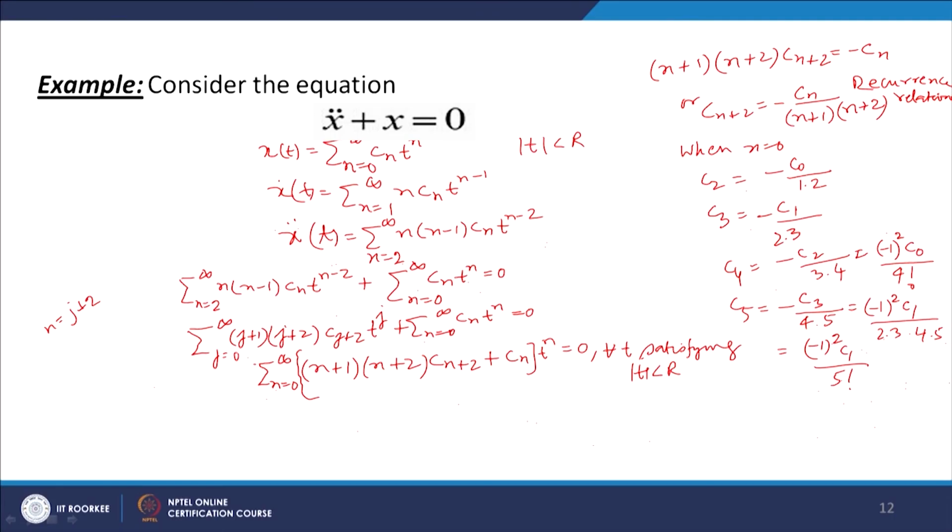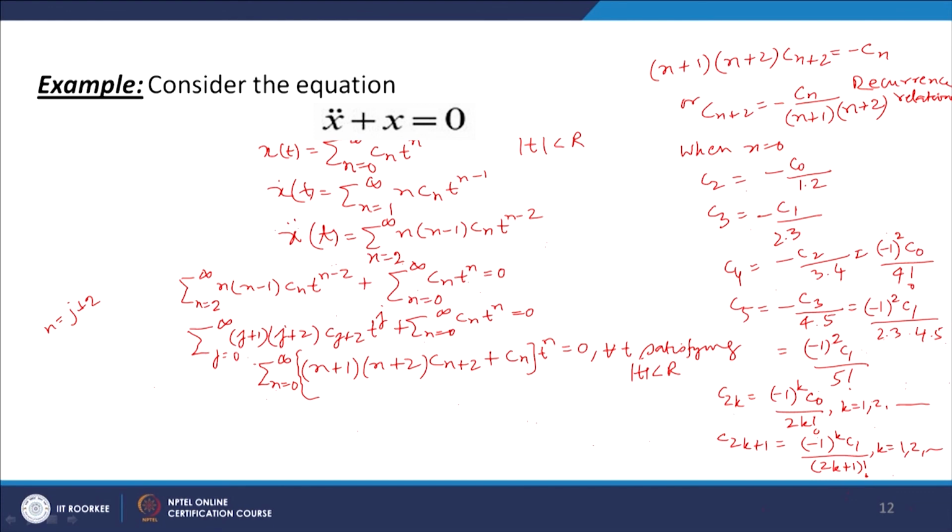Now, if we go on like this, we can see that C2k will be equal to minus 1 to the power k into C naught over 2k factorial, and k can take values 1, 2, 3 and so on. And C2k plus 1 will come out to be minus 1 to the power k into C1 divided by 2k plus 1 factorial. So, let us verify, we have written the values of C2k and C2k plus 1.